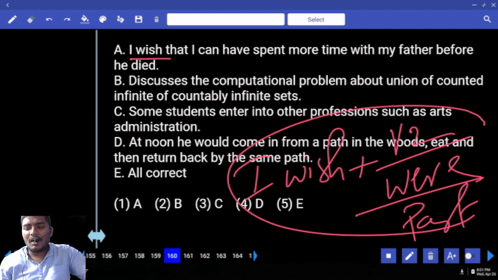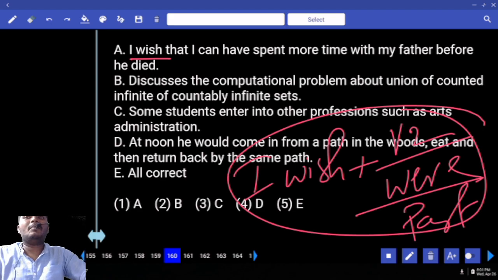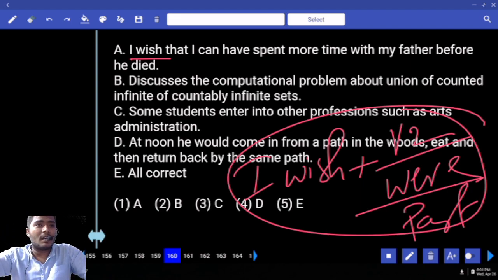This is the rule of if clauses model number 2. This is a case of imaginary case, improbable, impossible conditions. This is also called as hypothetical case. Hypothetical is nothing but imaginary, mental case. In this case you have to use only past form. That must be V2, were or any past form.